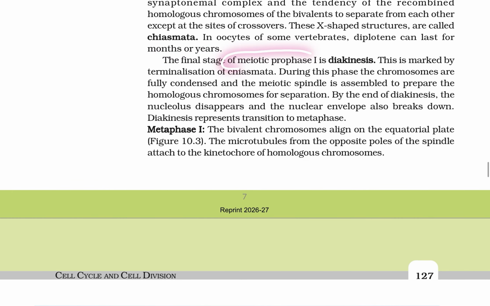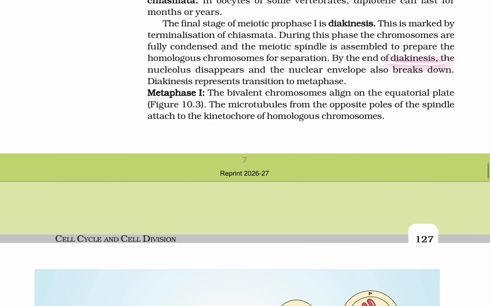The final stage of meiotic prophase 1 is diakinesis, marked by the terminalization of chiasmata. During this phase, chromosomes are fully condensed and the meiotic spindle is assembled to prepare the homologous chromosomes for separation. By the end of diakinesis, the nucleolus disappears and the nuclear envelope breaks down.